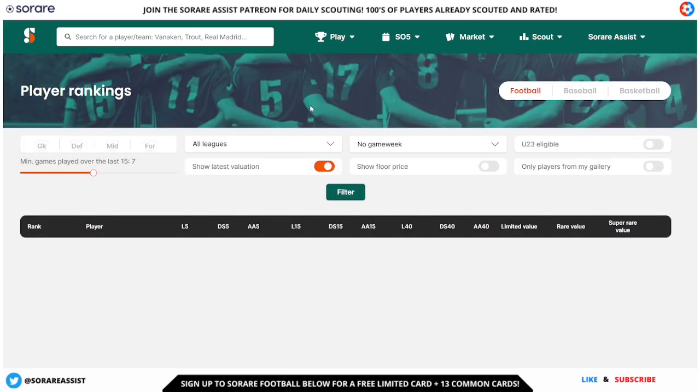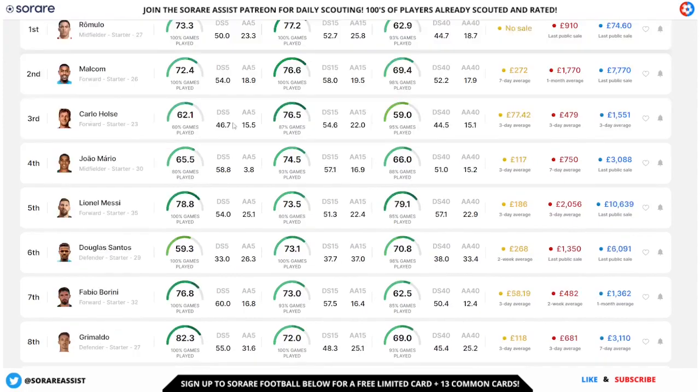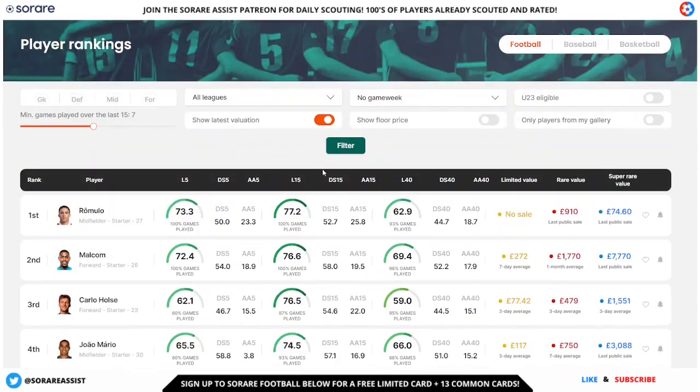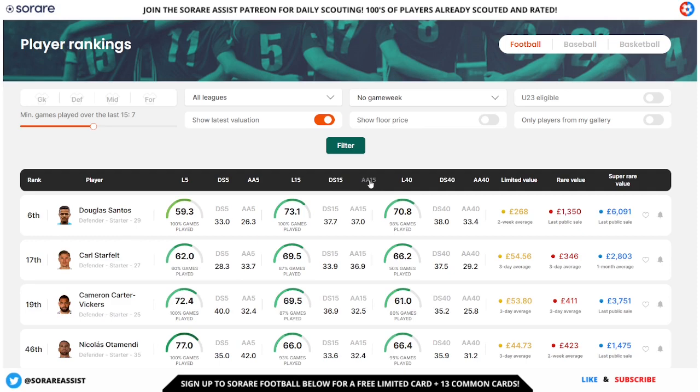This is obviously going to bring you to all the players available on Sorare. You can scout some players out on here. You've got availability of the current price, rare price and super rare price, etc. You can also filter this by their L15 scores or their L5 scores, or even their decisive scores in the last 15 and the AA scores as well in the last 15. So this is a really good tool, guys.